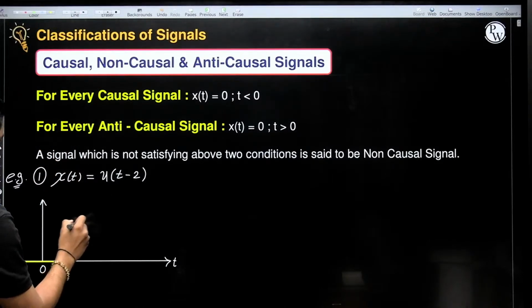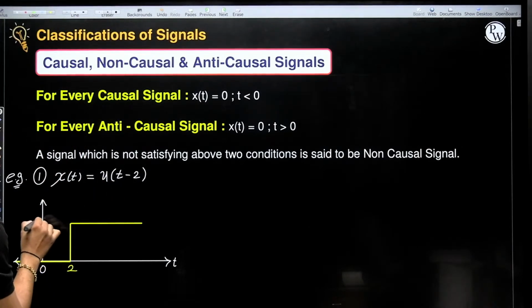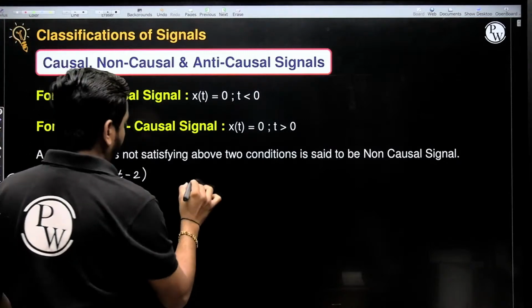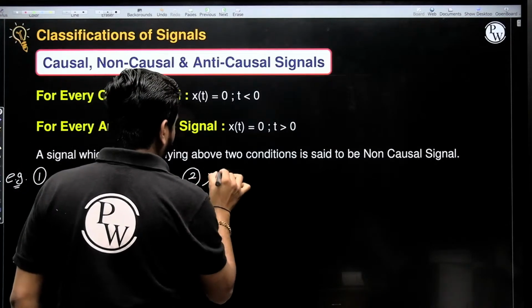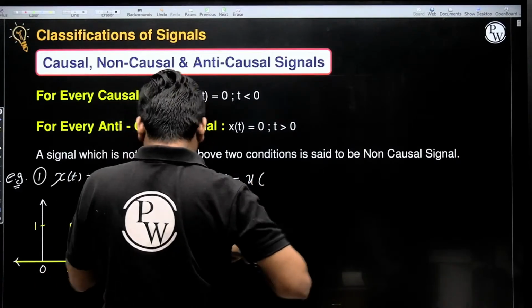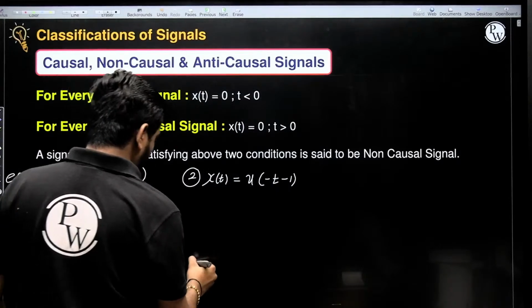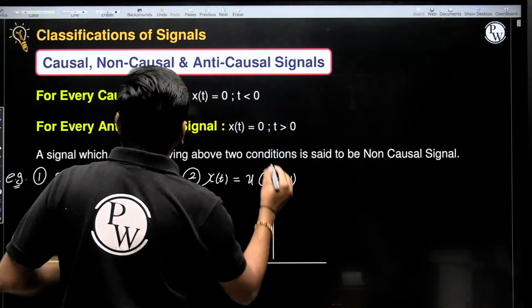Q of t minus 2 starting from 2 and going towards right side. Amplitude is 1. Number 2, x of t is equal to q of minus t minus 1. So starting from minus 1 and going towards left side.